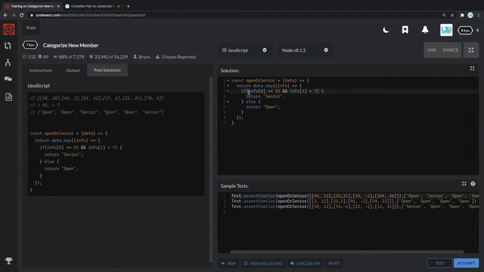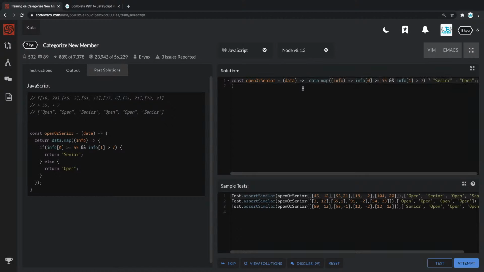If we can return this if and simply make it into a ternary expression, so we can say if both of these are correct, then return the senior. Else, we can use the else, just the colon sign. Else, we're going to return the open. And that's it. Now what we can do is simply put that also in here because it's an instant return. And then this is also an instant return, so we can just put it in one line. And I think our solution should pass.